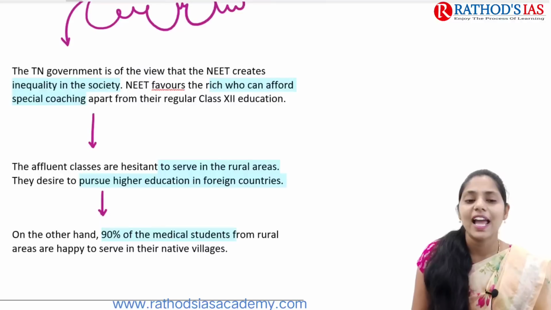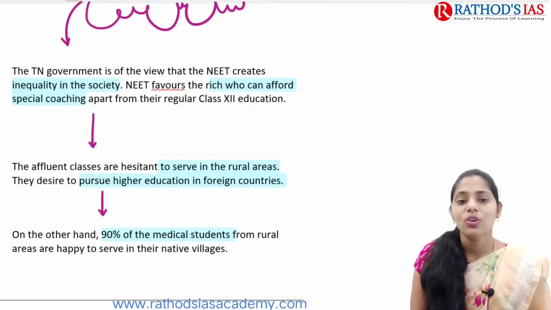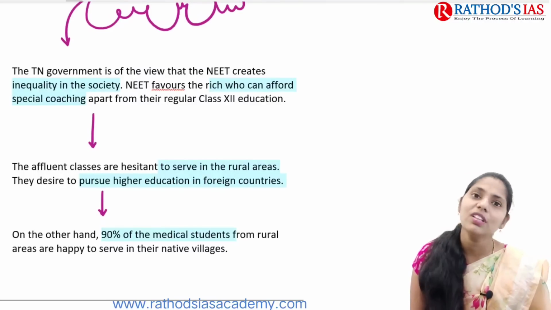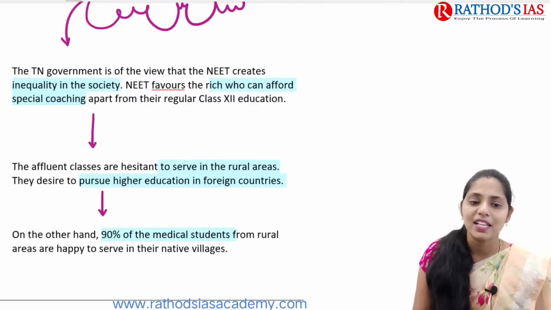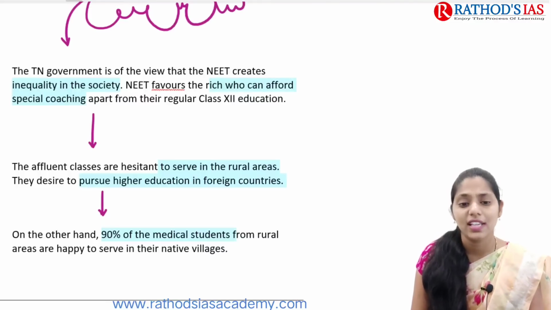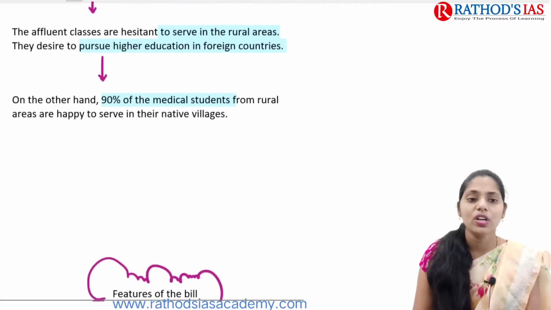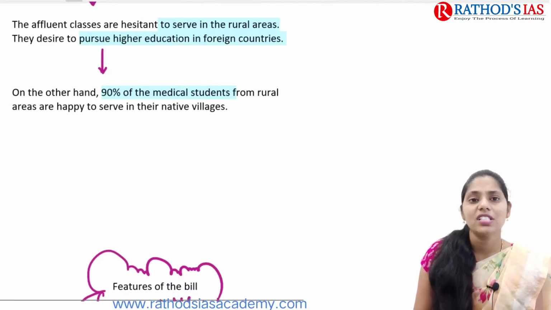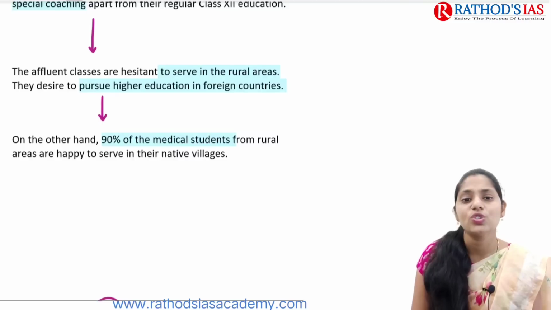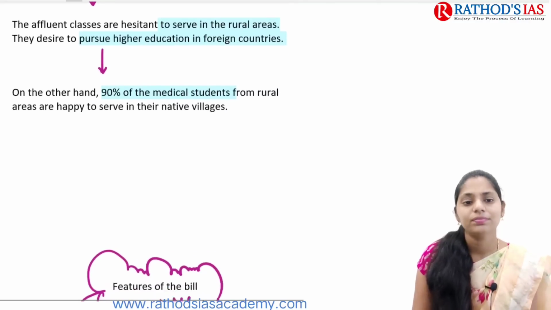The affluent classes are hesitant to serve the rural areas. Even people from the higher upper class show some hesitance to serve in the rural areas, and they have the desire to pursue higher education in foreign countries.